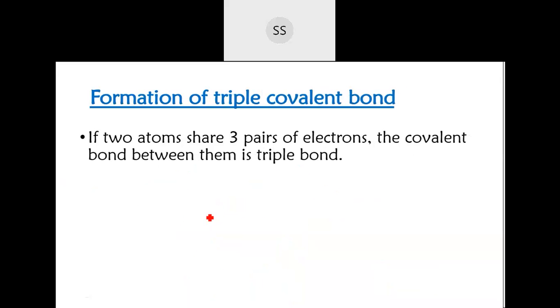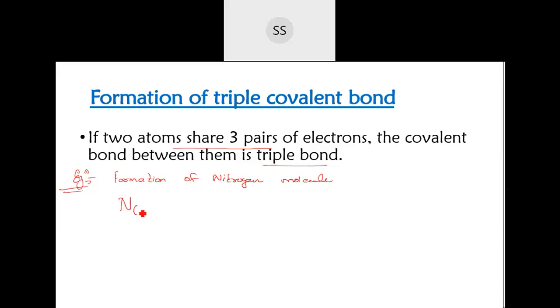One last type we have, that is the formation of a triple covalent bond. If they are forming a triple covalent bond, that means these 2 atoms are going to share 3 pairs of electrons, and then the bond formed between them will be a triple covalent bond. The example is the formation of the nitrogen molecule. You will see they have a triple bond, but we will see how they develop that triple bond between them.